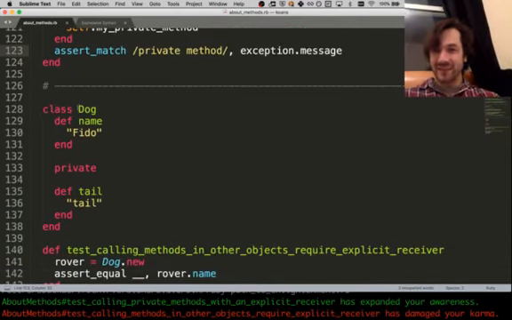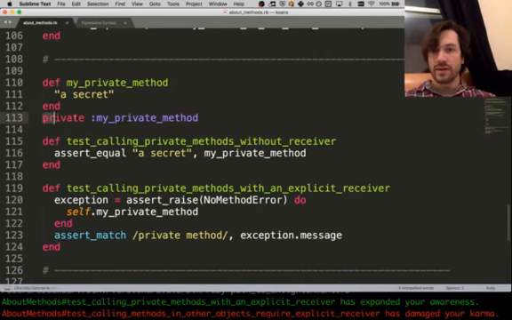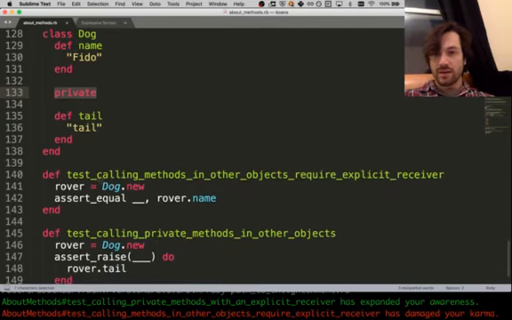Anyway, okay, so now we have a class, making it more complicated. We have a class with two methods, a name method and a tail method, and the name method is public and the tail method is private. There's two ways to make something private. You can say this is a private method and pass it the symbol for the method name, or you can just stick this private thing in your class, and then everything that comes after it is private. I bet this is exactly what we're doing now.